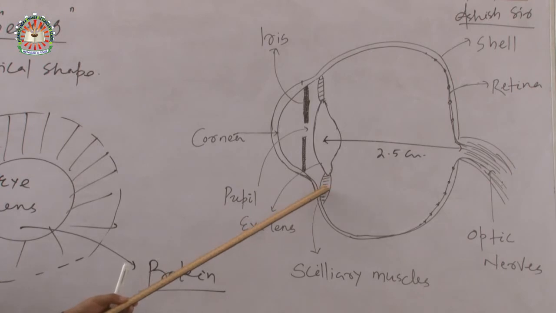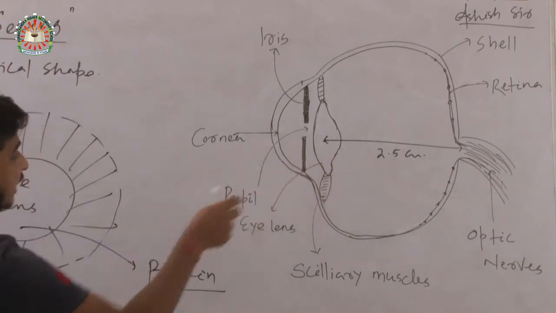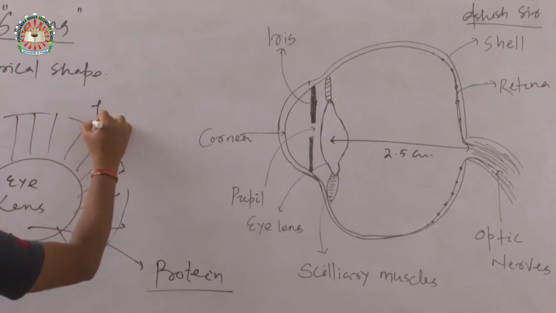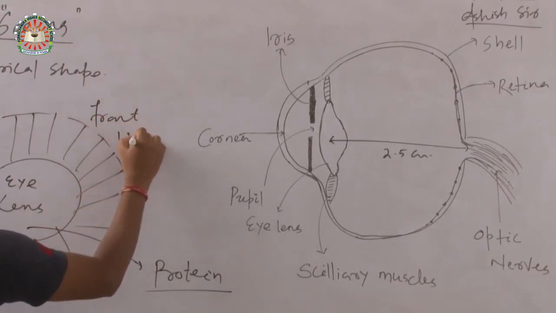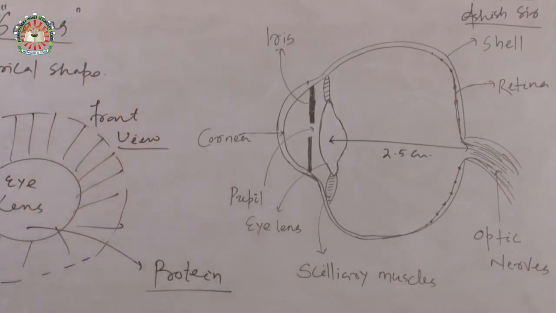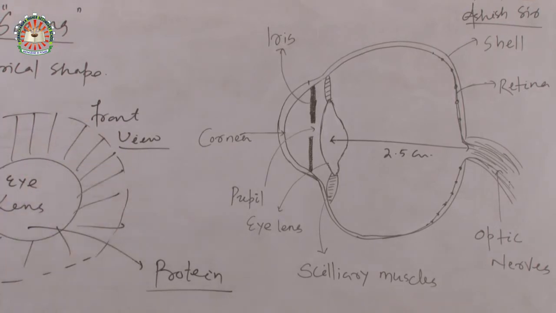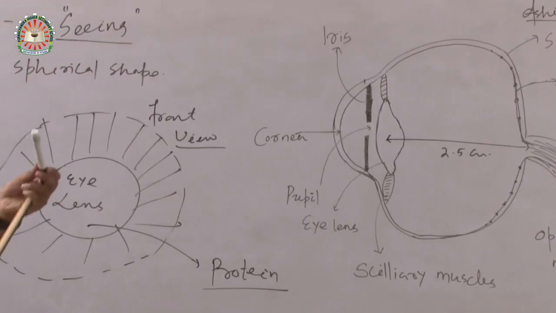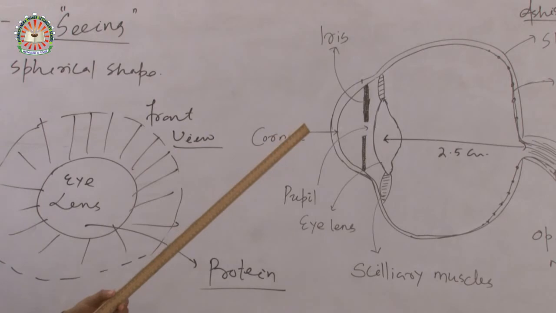So this is about ciliary muscles and the eye lens. If this is the side view, this is the front view of the eye lens attached to the ciliary muscles. Got my point?